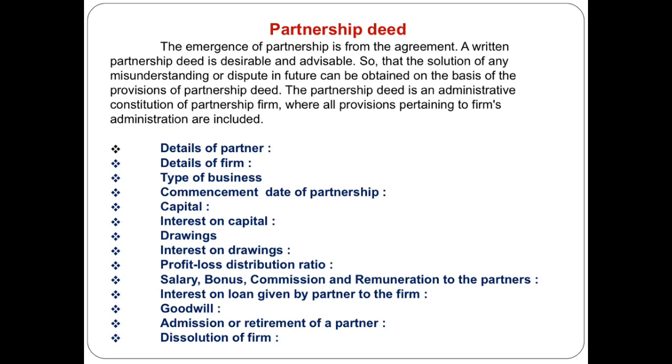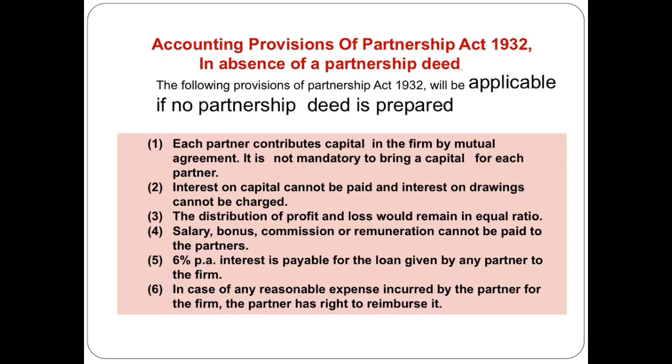So these are the things included in partnership deed. Now, in the absence of partnership deed, the following provisions of the Partnership Act will be applicable. This is most important, friends, so remember it. What is the question? In the absence of partnership deed, the following provisions of the Indian Partnership Act 1932 will be applicable to partnership firm. Number one, each partner contributes.